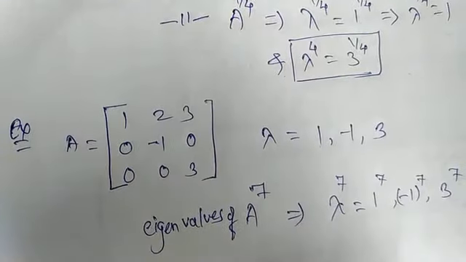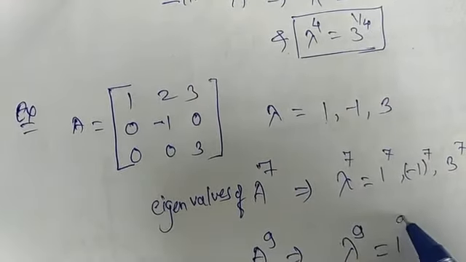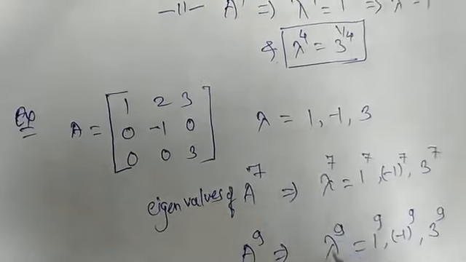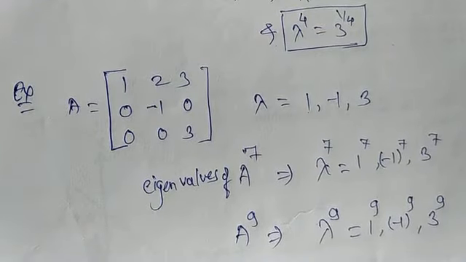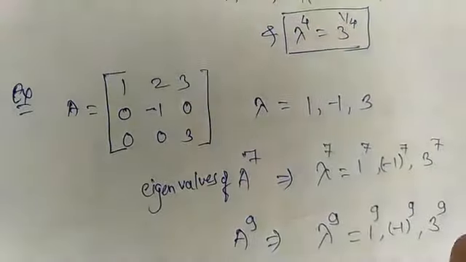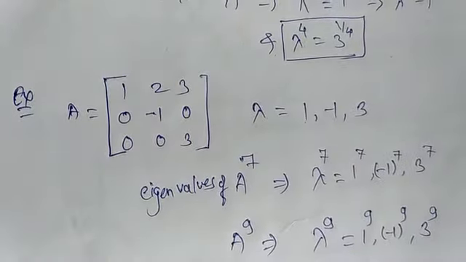Or if we have to find A raised to 9, it will give lambda raised to 9 is equal to 1 raised to 9, minus 1 raised to 9, 3 raised to 9. These will be your eigenvalues of A raised to 9. This type of examples are very important for your exam purpose also.